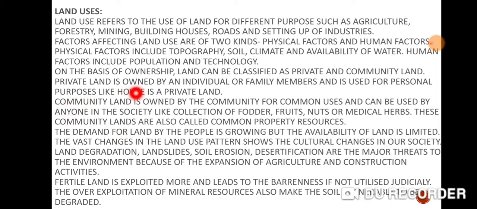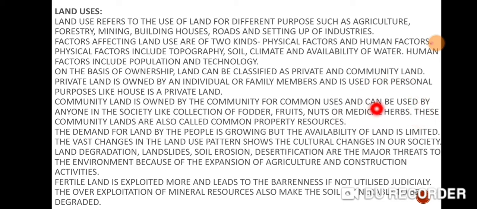Private land is owned by an individual, or a family, and used for personal purposes, like a house. Community land is owned by the community or for common use. Community land is also called common property.